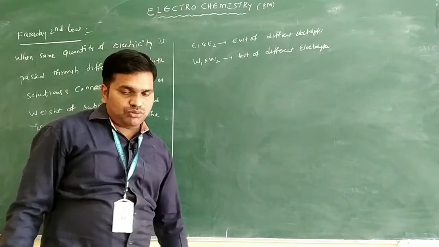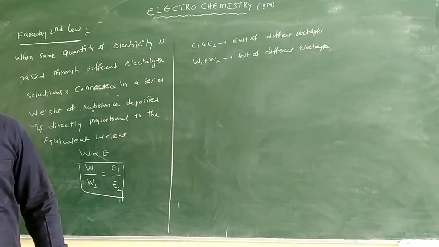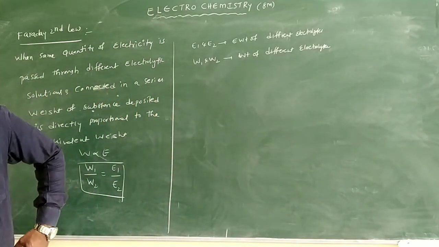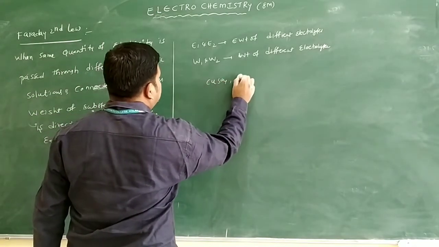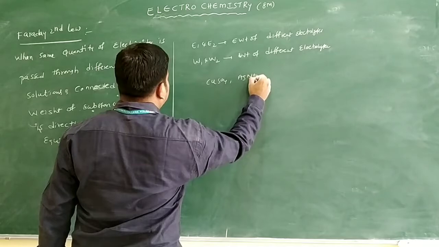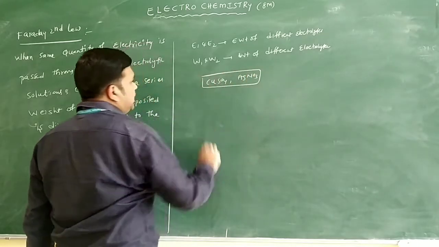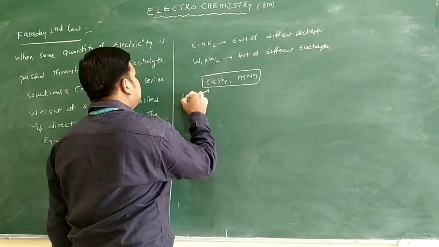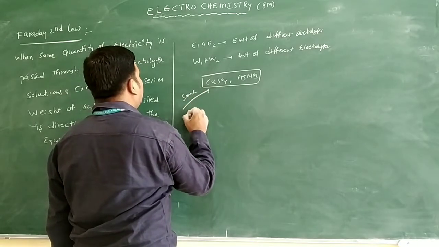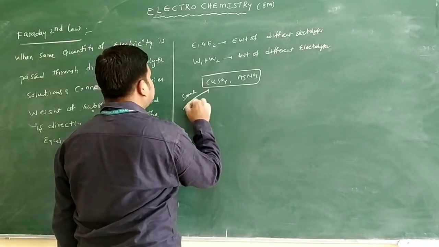Suppose we take one example here. We can take copper sulfate and silver nitrate. These are the two different electrolytes. Through these two different electrolytes, I want to pass the same quantity of electricity, the same current.